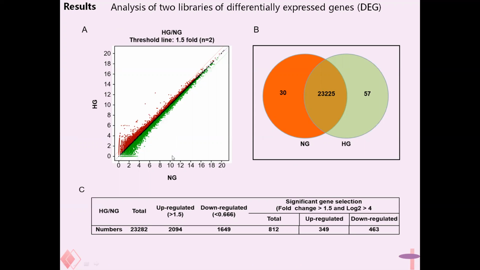Next, we exposed the mouse corpus cavernosum endothelial cells to normal glucose and high glucose conditions for 72 hours, harvested the cells, and performed the RNA sequencing assay to evaluate the gene expression profiling of the mouse ECs in glucose conditions. We found about 23,000 genes in both libraries. Among these genes, about 2,094 genes were upregulated and 16,049 genes were downregulated.